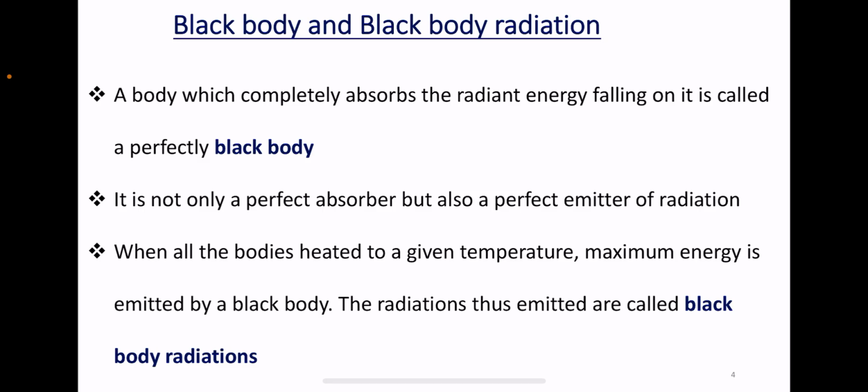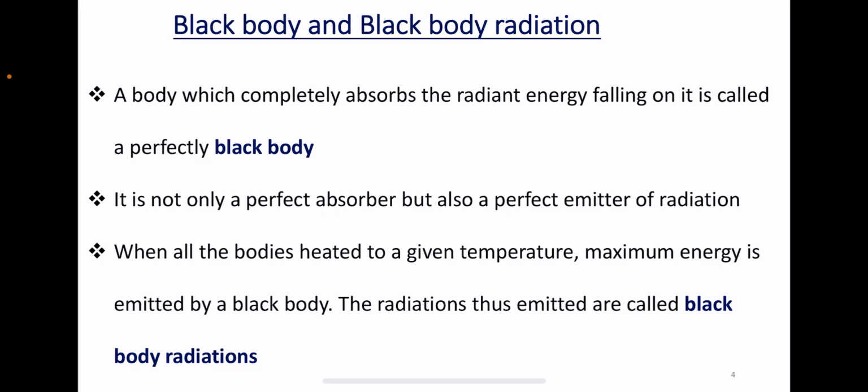This is very, very important. Thus, of all the bodies heated to a given temperature, maximum energy is emitted by a black body. The radiations thus emitted are called black body radiations.